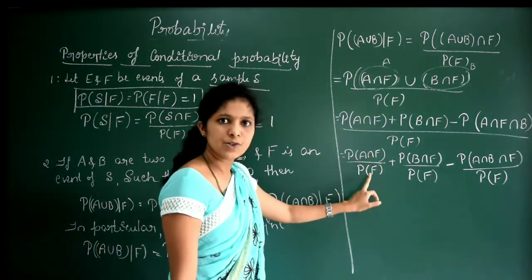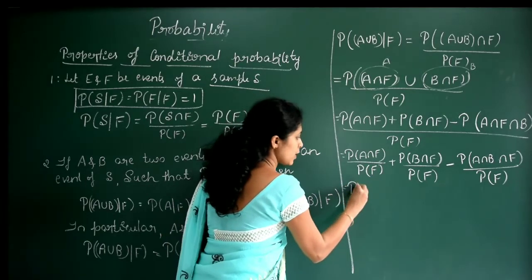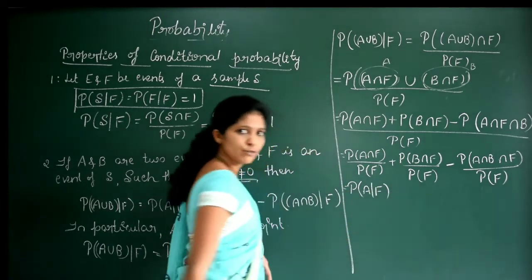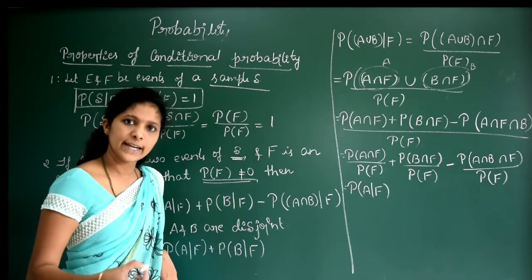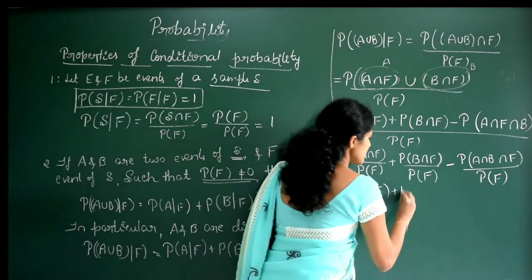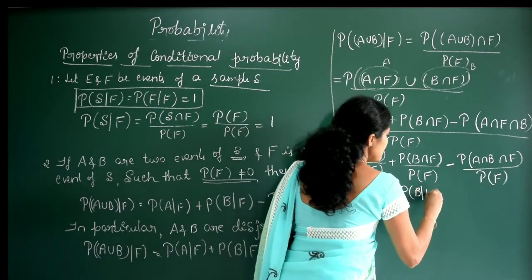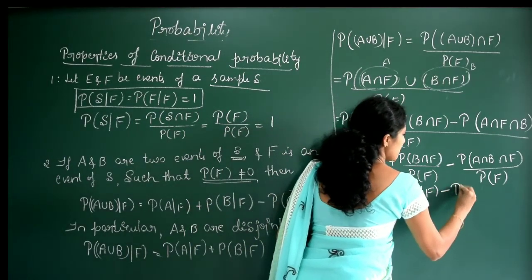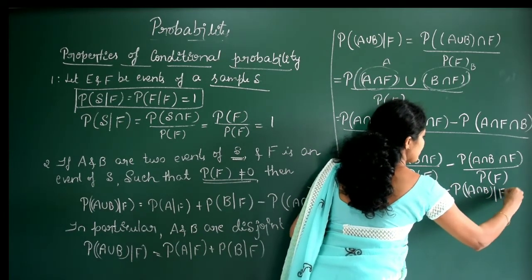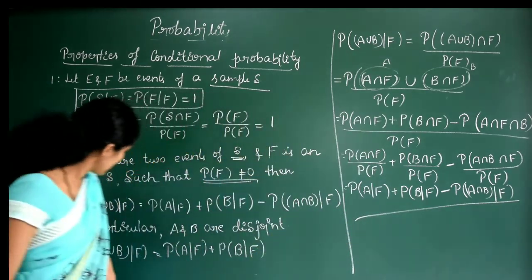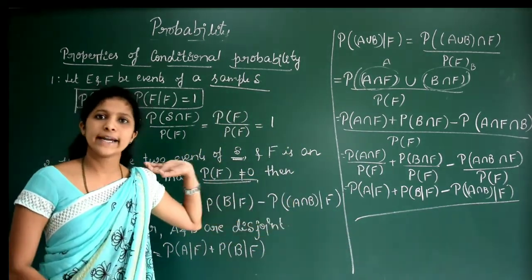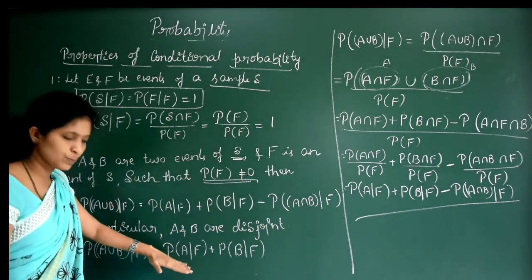Now what is this? P of A intersection F divided by P of F gives you P of A by F, right? P of A by F is nothing but P of A intersection F divided by P of F. So this will now be plus P of B by F minus P of A intersection B by F. So, P of A by F plus P of B by F minus P of A intersection B by F. How to prove this one?